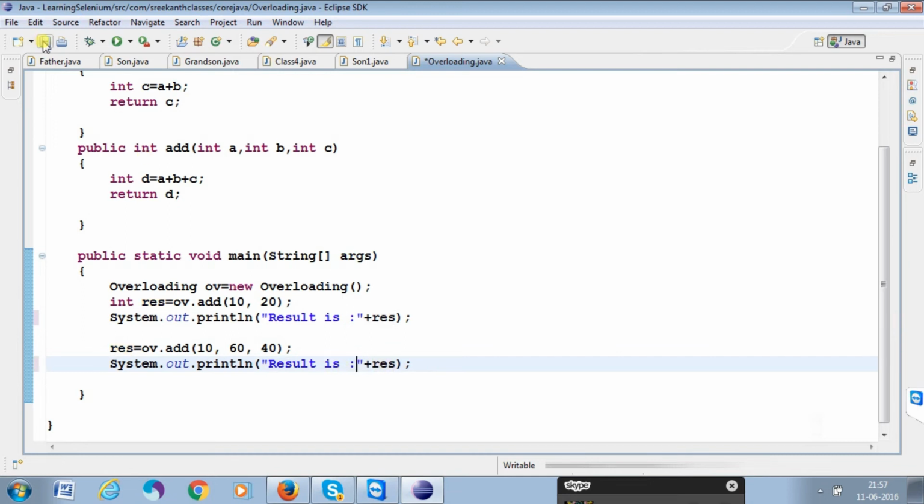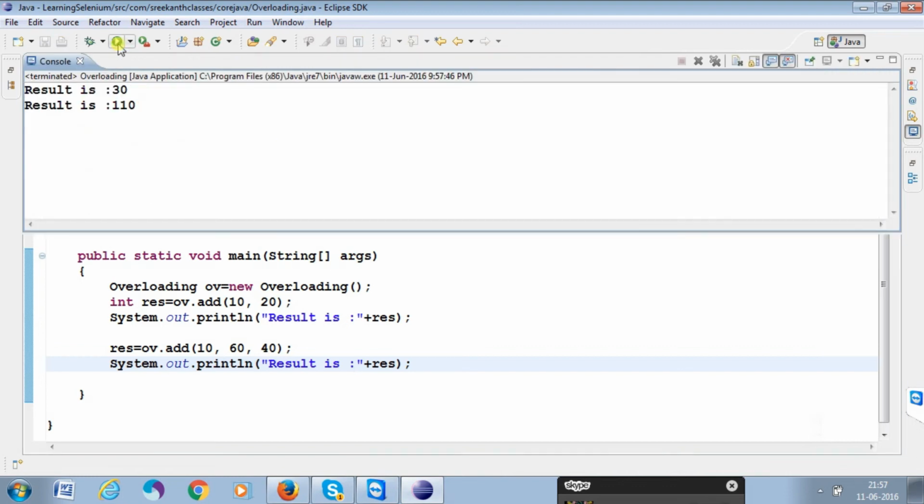For example, save it, run it. This is what we call the overloading concept.